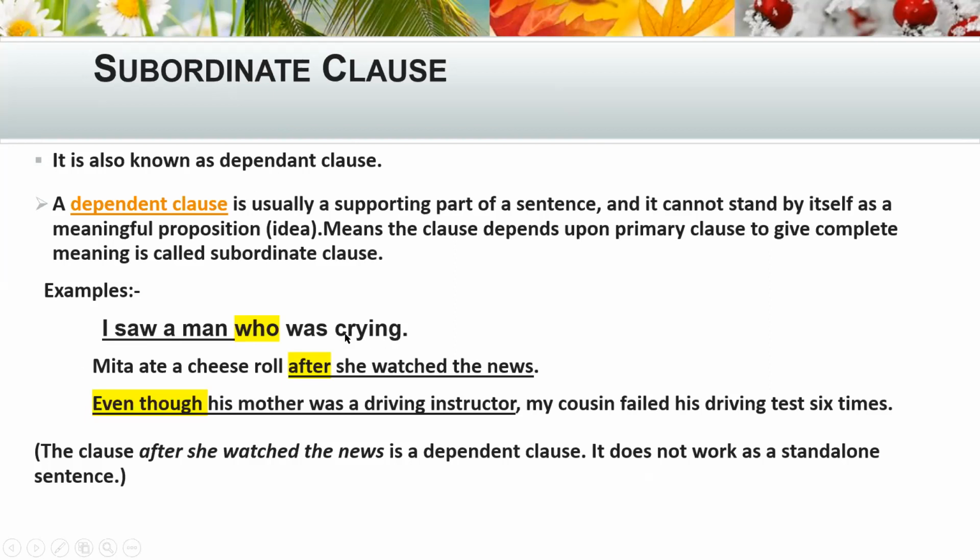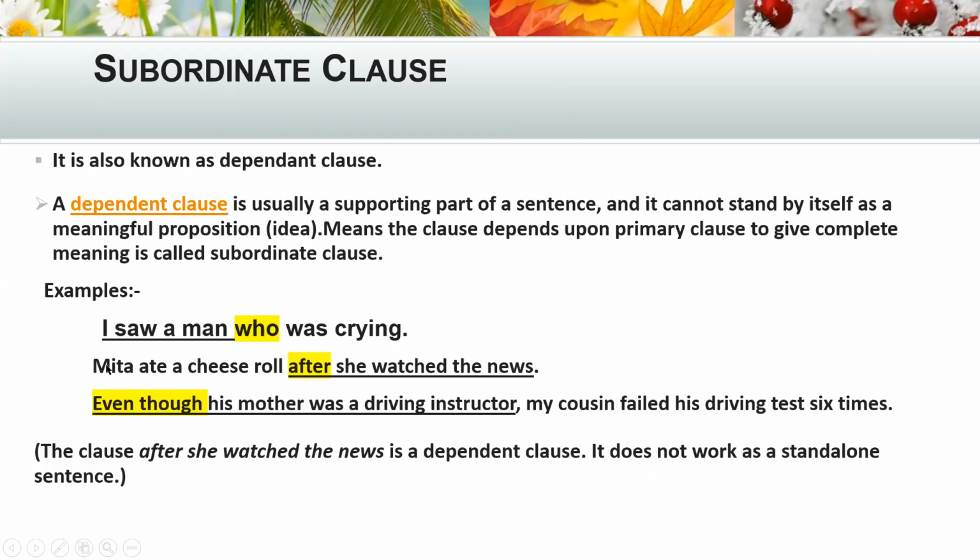What? Why? That is the question. Yes or no? So this is depending. Who was crying? Was crying. Here it is depending upon the next one, the previous one. So it is a dependent clause. Okay, this part is a dependent clause.